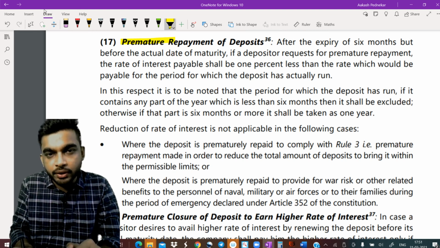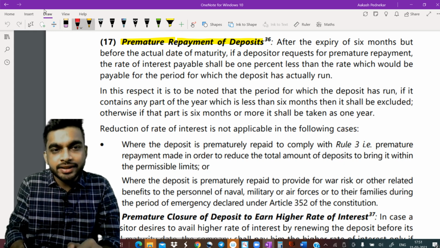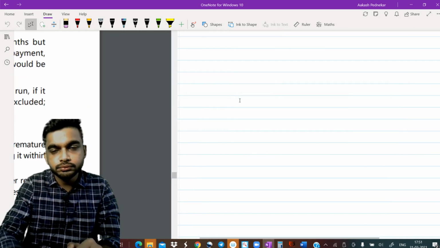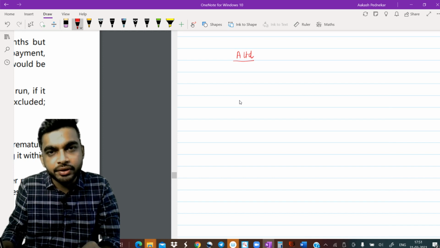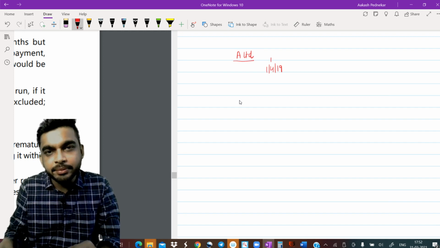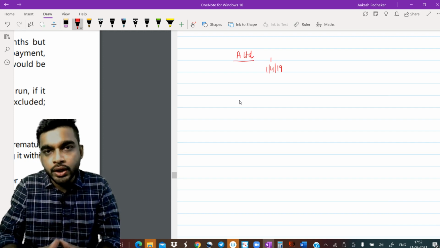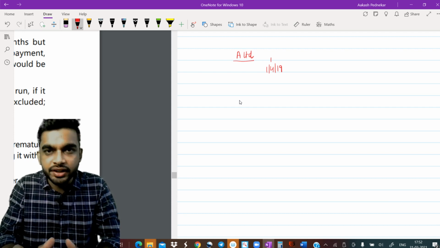First, we are going to cover premature repayment of deposits. Now, first of all, let's take a simple example. There's a company A Limited, and A Limited has accepted deposits from its members on the 1st April 19. They have accepted the deposits, let's suppose for a period of 2 years, because as you all know, you can accept deposits minimum for 6 months and maximum for 36 months.